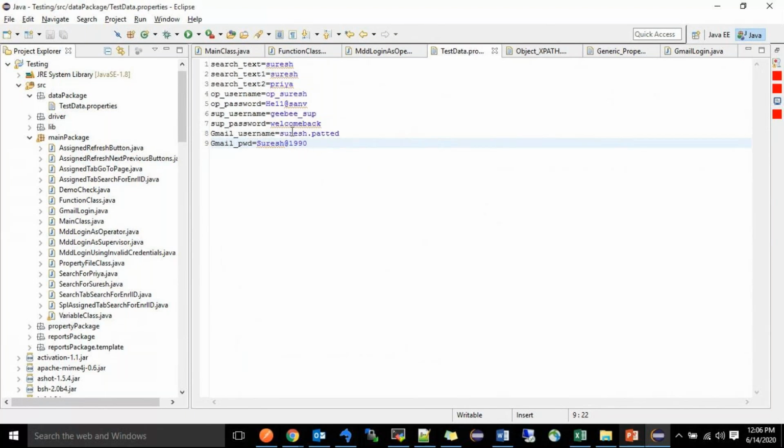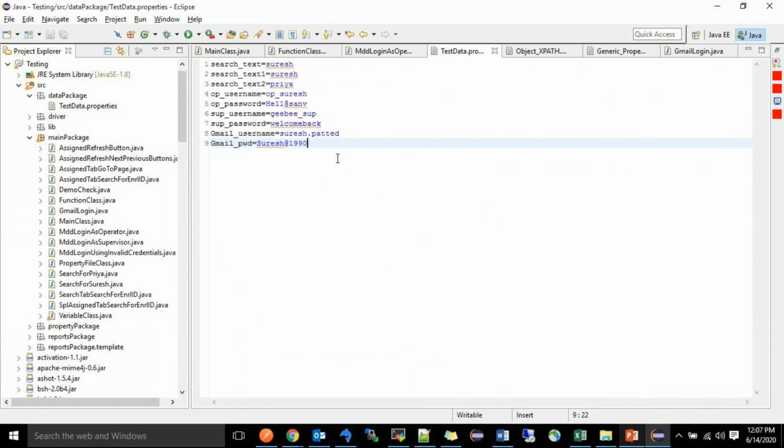That time we have to give the value. We have to create one property file, that is test data properties. You can read the data and write the data by using a third thing also, meaning Excel. But I have created it here only in the property file. It is picking the data from here.